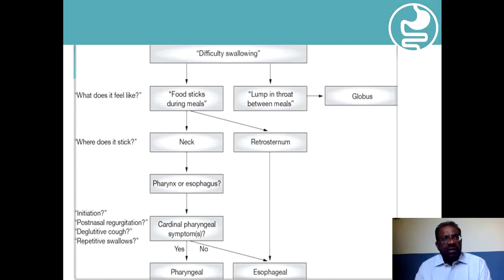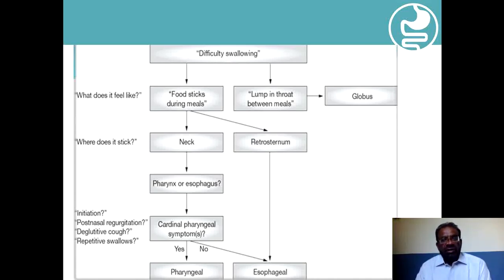And if the main complaint of the patient is that food is sticking during the meals, then the next question is, where does it stick? It will be in the neck or in the retrosternum. And if the patient is pointing towards the retrosternal region, where he or she feels obstruction, that indicates involvement of the esophagus. But if the patient is saying that he feels that the food is being obstructed in the neck, then the problem may be either with the pharynx or with the esophagus.